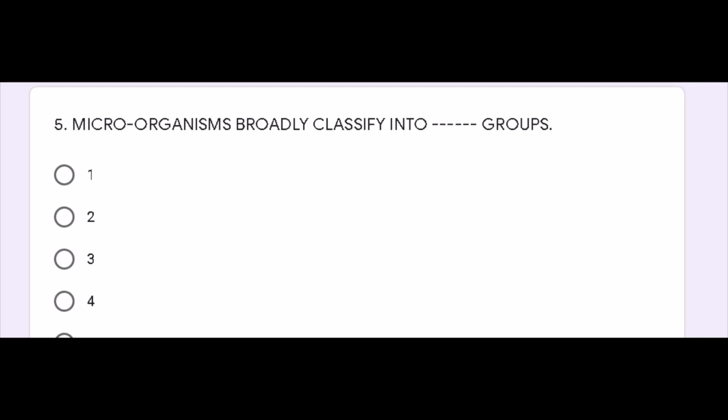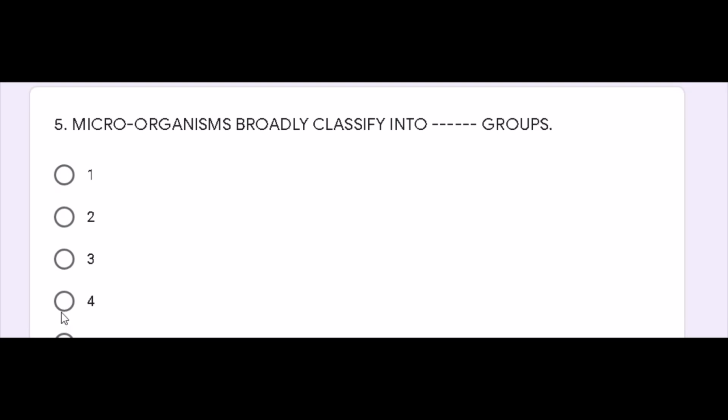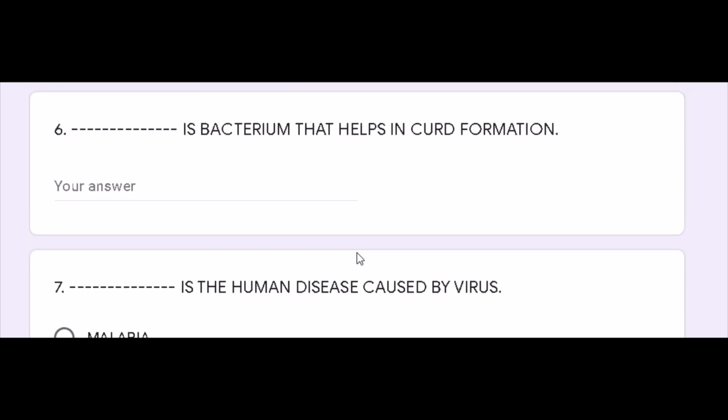Your next question is: microorganisms are broadly classified into how many groups? As we have done, microorganisms are broadly classified into 4 major groups. So the correct answer is 4. The 4 groups are bacteria, fungi, protozoa and virus. Okay, now we will move to the next question.